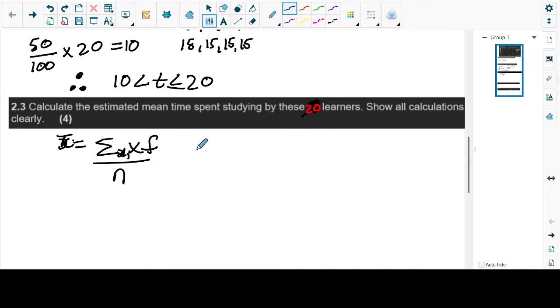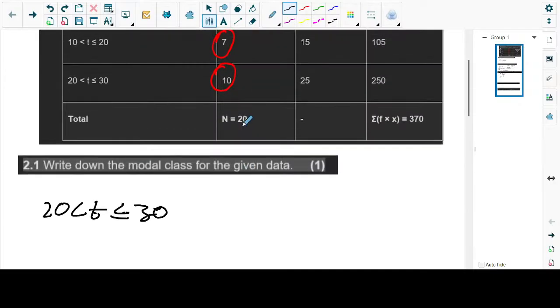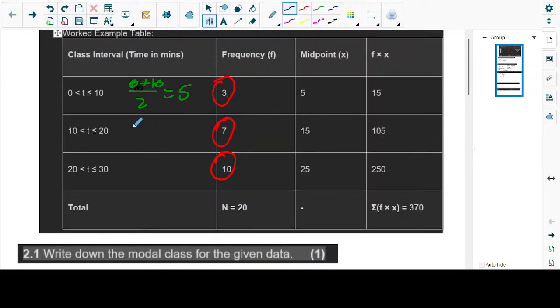How do we get the 5? We just go to each and every class. For the first class, we say 0 plus 10 over 2, we get 5. Go to the next class: 10 plus 20, all over 2. Let's ask chat here, what is going to be the midpoint of 10 plus 20? What is the answer, chat? What is the middle point here?